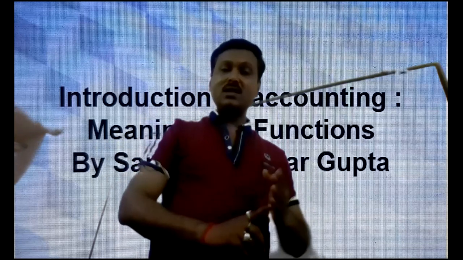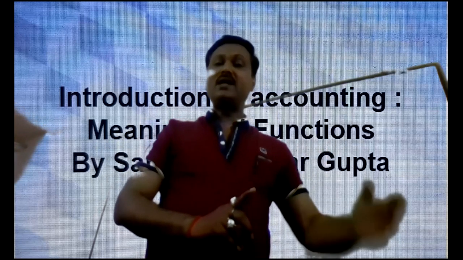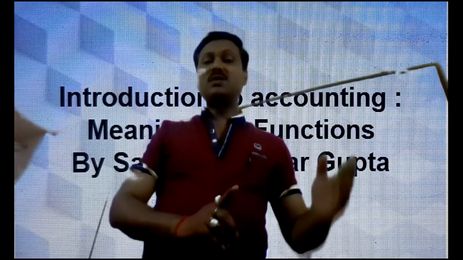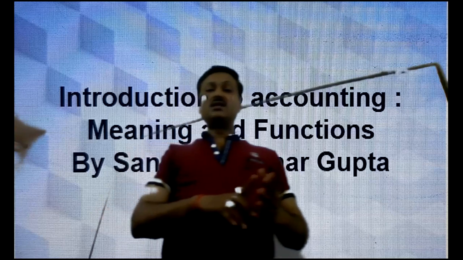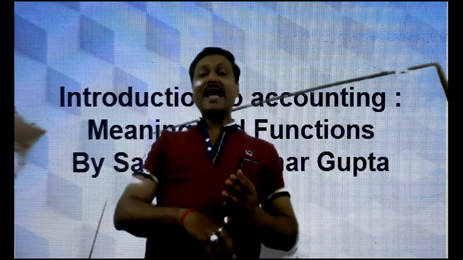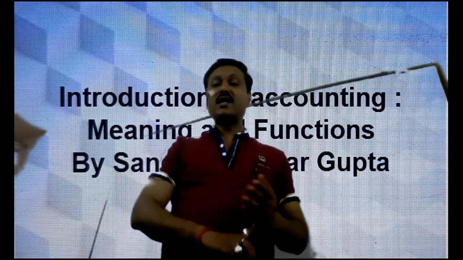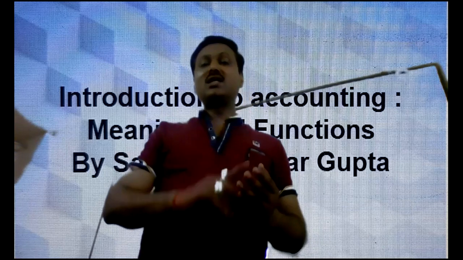When we measure, if the transaction has been quantified in terms of money, then it should be recorded in the books of account. The very first recording in the books of account is known as the journal, or journal proper.